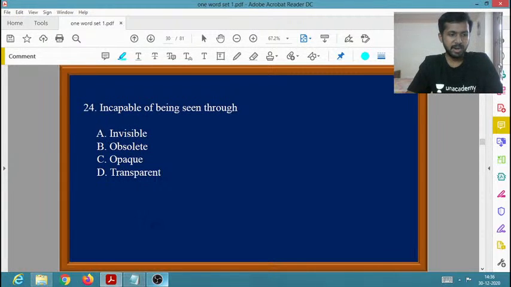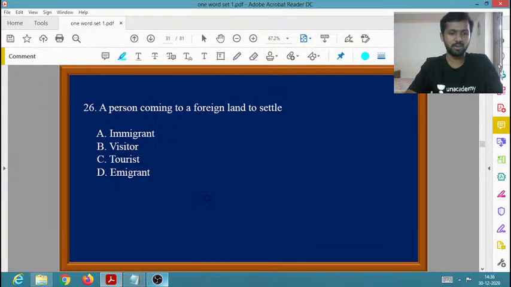Yes, invisible basically means not visible. The one word for incapable of being seen through is opaque. Opaque means which cannot be seen through. Transparent means which we can see through, and invisible is which is not visible. And obsolete means something that is very old, right? Something that is very old.